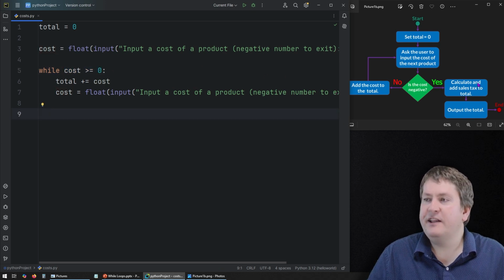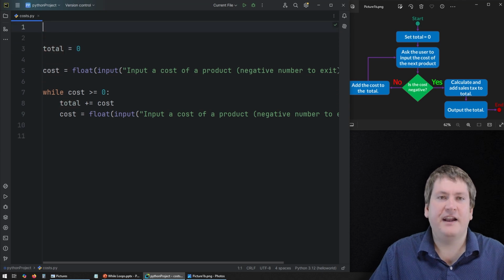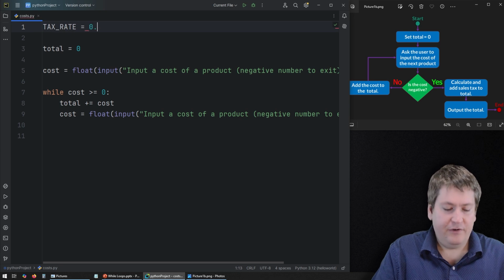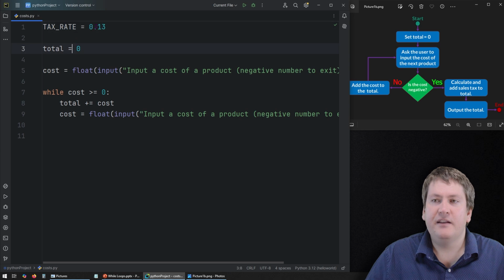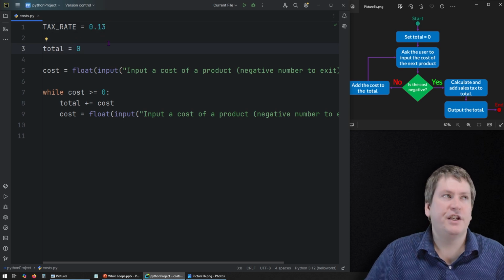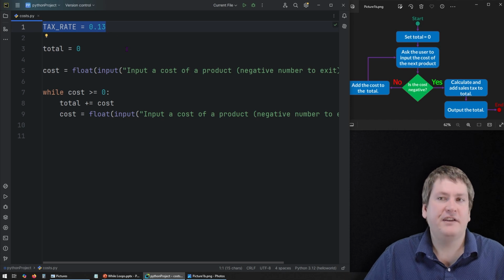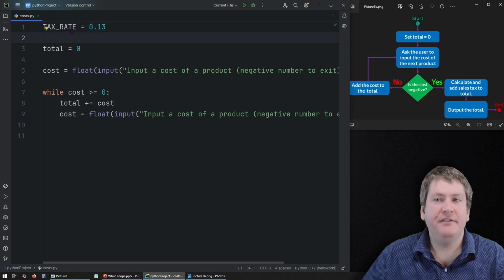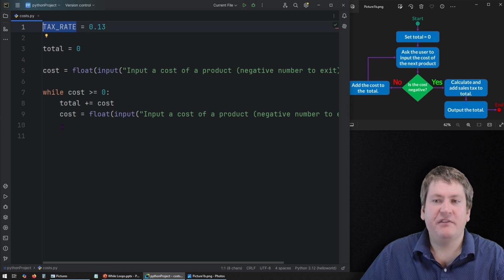So the next thing to do is calculate and add the sales tax to total. And to start, we need to know what the sales tax is. So we'll assume that it's going to be equal to the sales tax in Ontario. So that's TAX_RATE. We'll say 0.13. Now, the reason why we put tax rate up here like this is because this is sort of a constant. It doesn't change too much, but it changes enough that we want to make it easier to change and update it if for some reason the sales tax rate changed in Canada. And remember, it's good practice to put our constants in all uppercase, just to signal to other programmers that might be reading it that we shouldn't change the value of this after we've set it.